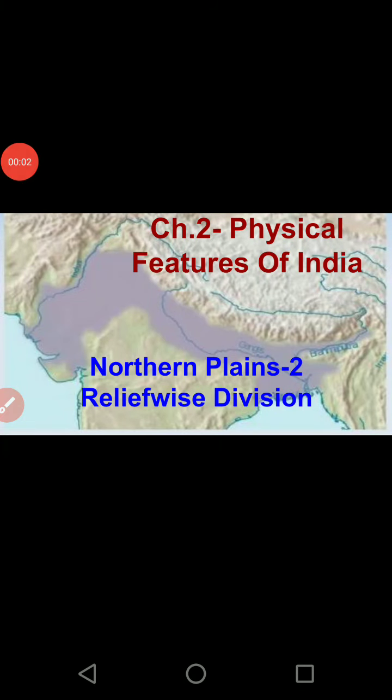Dear children, welcome to the chapter 2 Physical Features of India. This is session 2 for Northern Plain. In session 1, we did region-wise division of Northern Plain, its features, its account and the formation details. In this session, we will be doing the relief-wise division of Northern Plain.